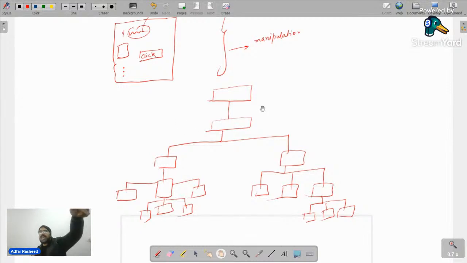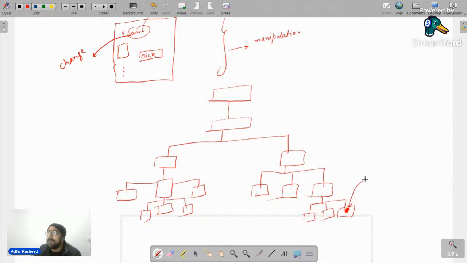The web application that I am talking about, where I am clicking on this button to bring a change. Let's suppose that this particular change I'm talking about, maybe this is the node on which I am trying to bring a manipulation. Let's suppose for our discussion, this is the node. According to my web application structure, when I click on this, it is making a change over here. Let us suppose that this is the node that is representing that particular change.